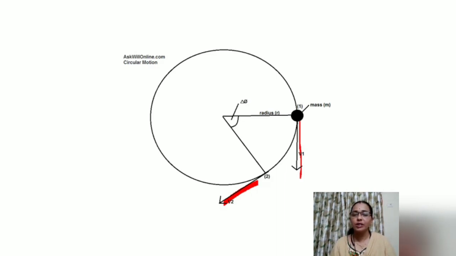So this velocity, which you can see, is tangential to the circle. We call it tangent to the circle. So the velocity is at the tangent to the circular path, and this we call acceleration due to circular motion.